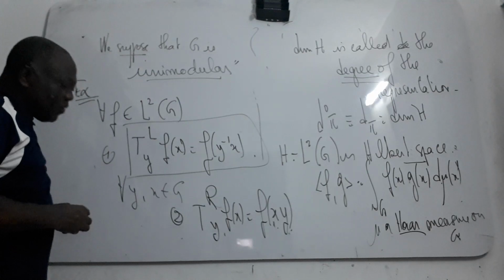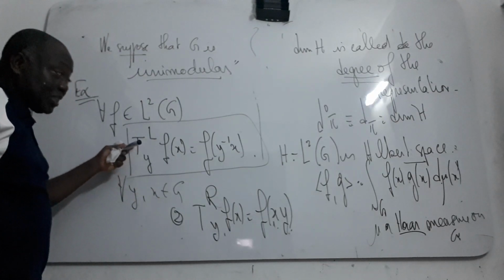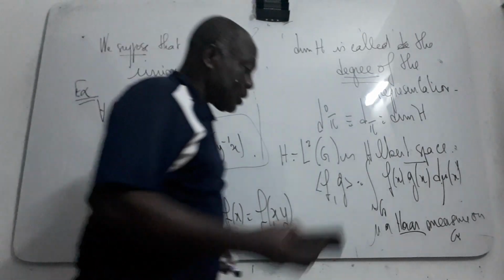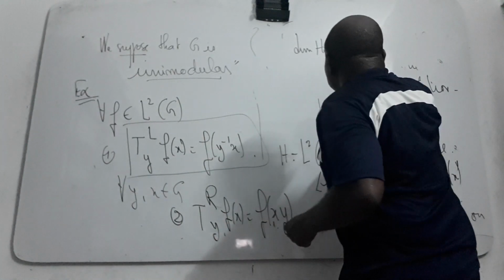You can prove easily that these are representations. Very, very simple to prove.